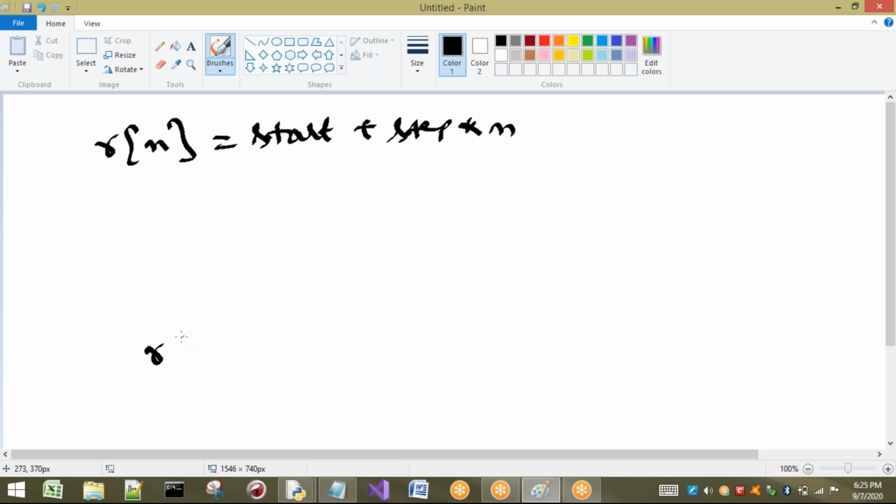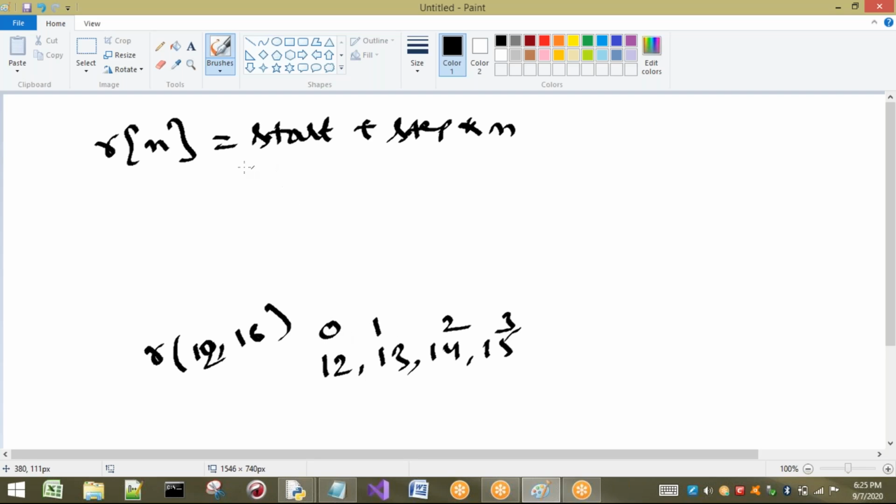Okay, I'm going to take some other values for R. You can take any value, no problem. I will take R of 12 to 16. 12 to 16 means it is going to give me 12, 13, 14 and 15. What are the indexes? 0, 1, 2, 3. How are these values going to be generated? Let us see.